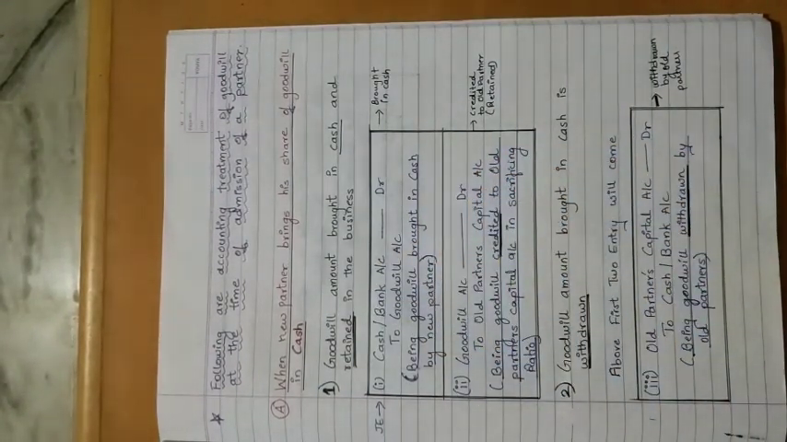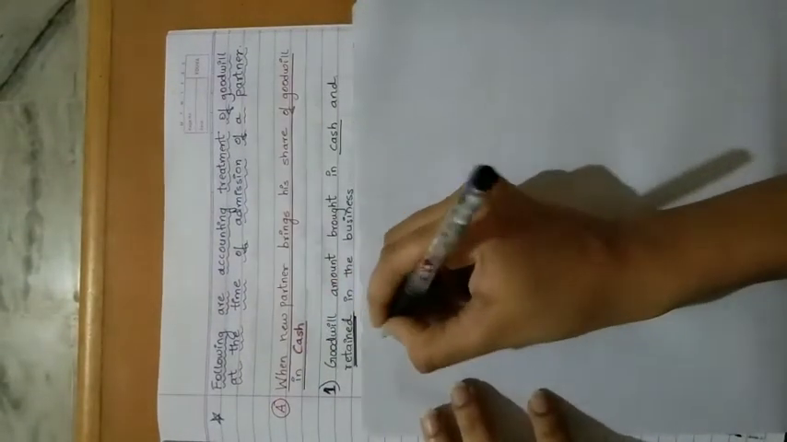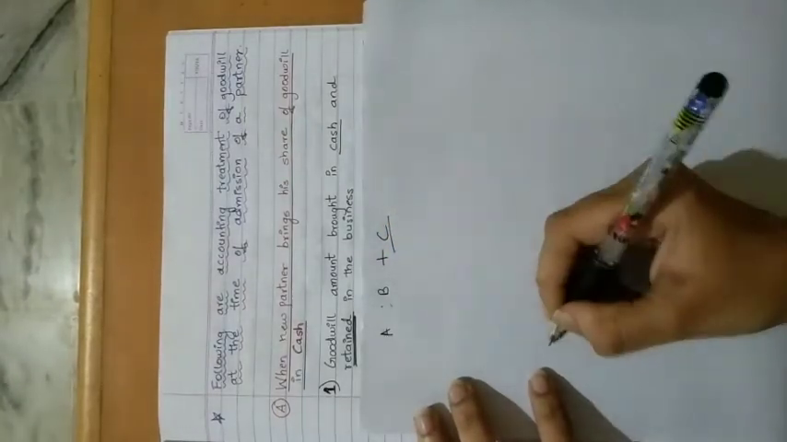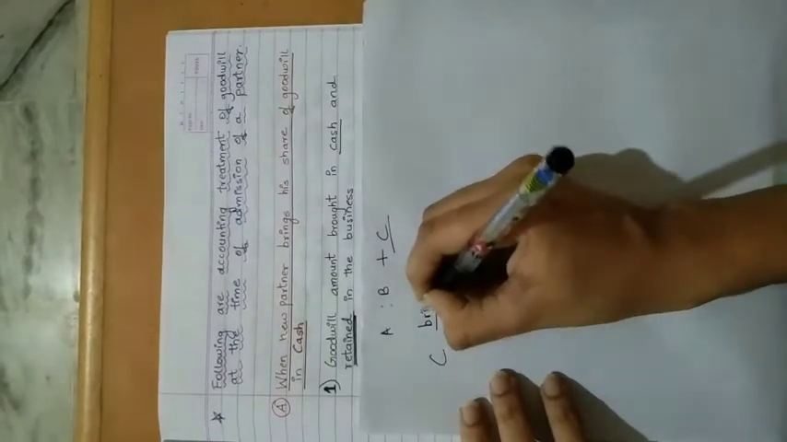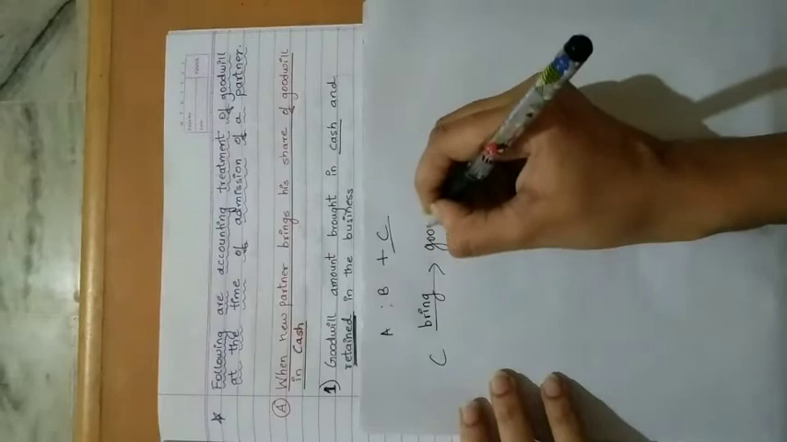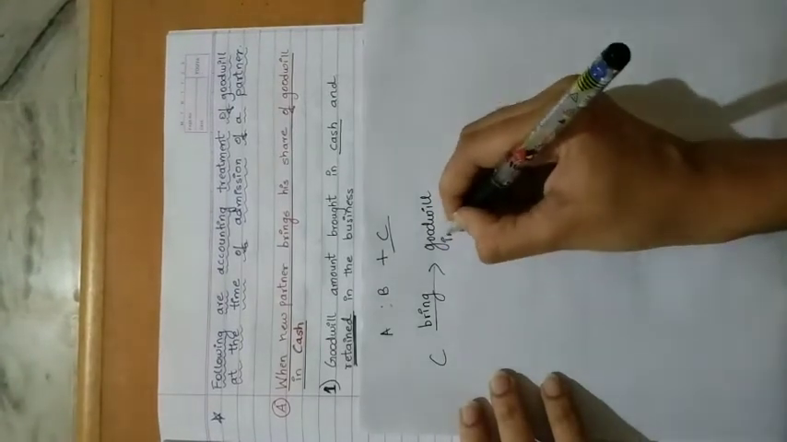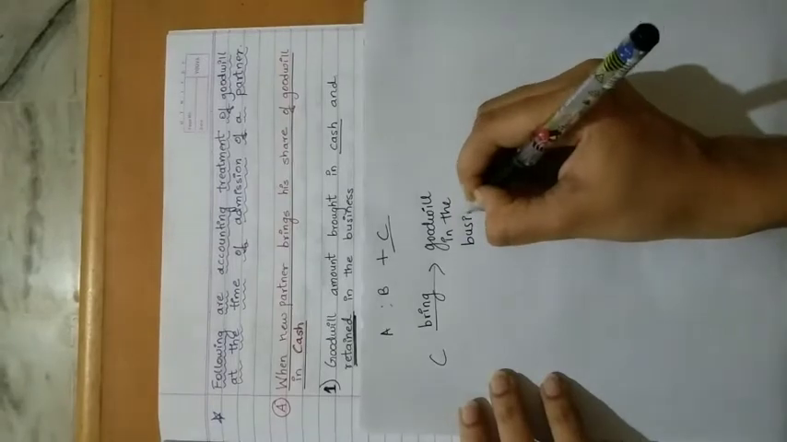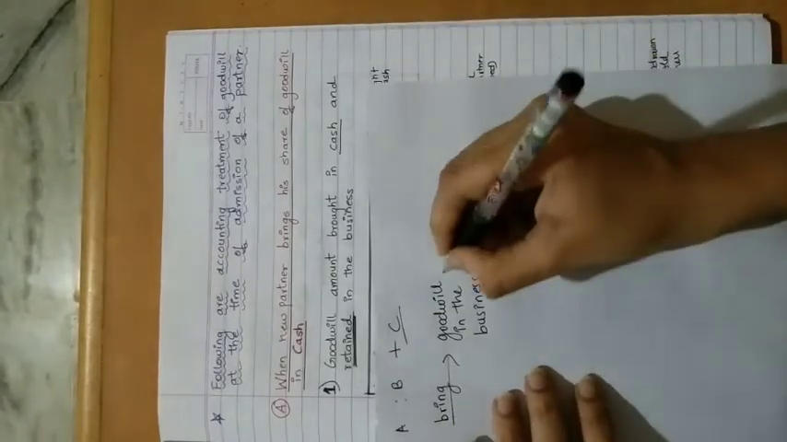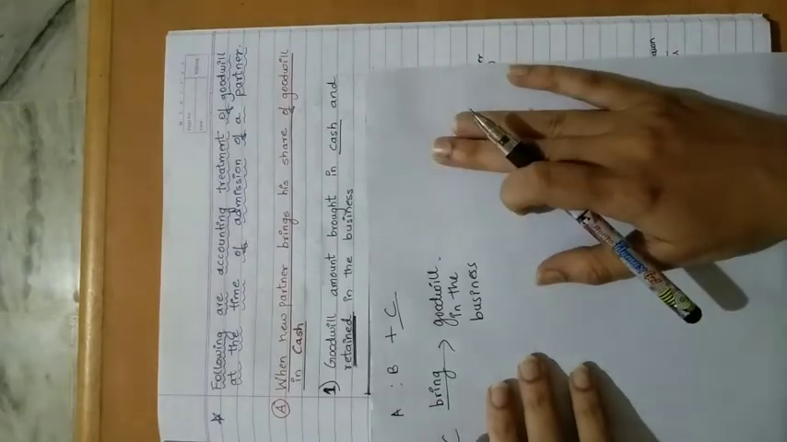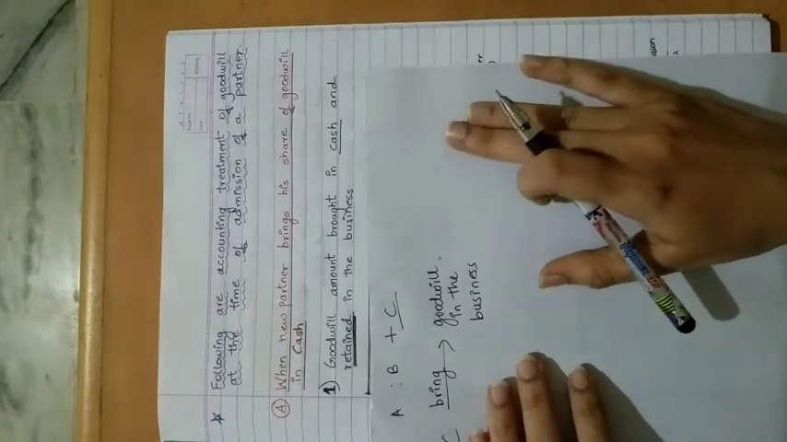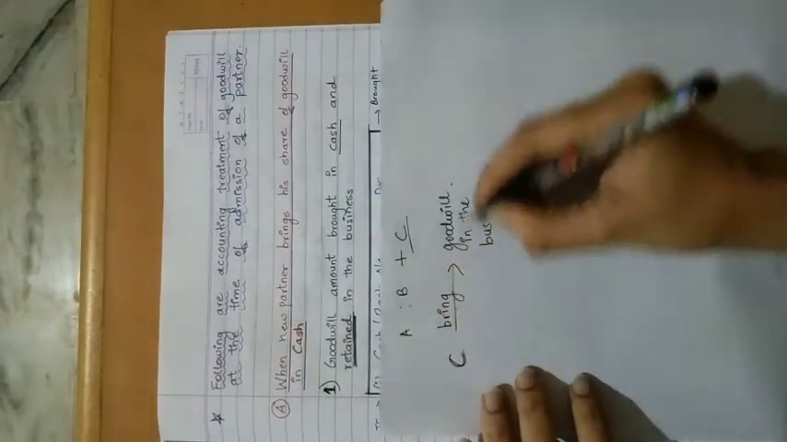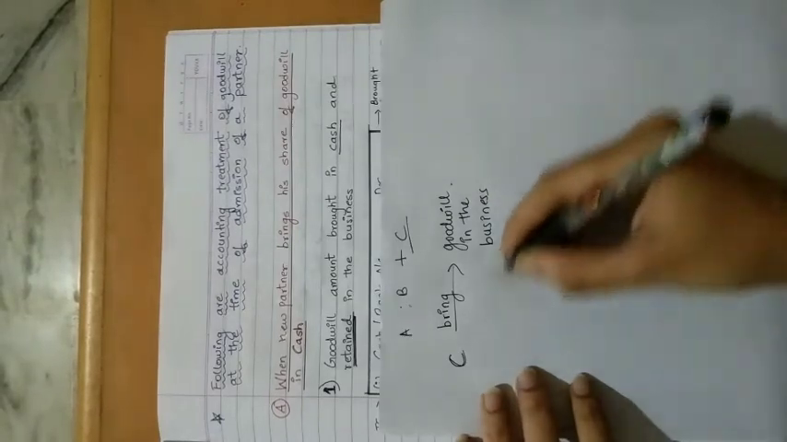As I told you, when a new partner is admitted, A and B are old partners. When they admit C as a new partner, C has to bring goodwill in the business. This goodwill we will give to the sacrificing partners, that is the old partners, in sacrifice ratio. So when C is bringing the goodwill in the business, for this particular